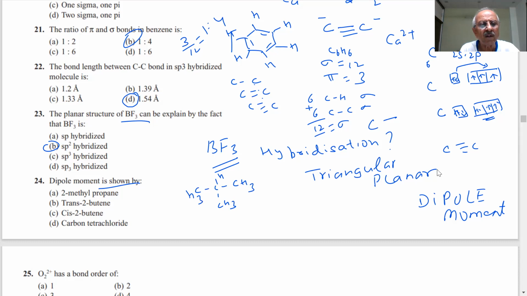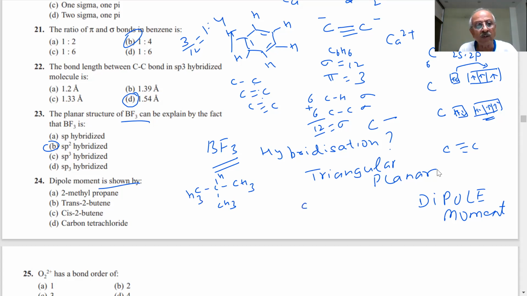Trans-2-butene, cis-2-butene, carbon tetrachloride. You know those molecules which are symmetric, what will happen? They will not show dipole moment. Why? Because dipole moment is a vector quantity, they will cancel each other.